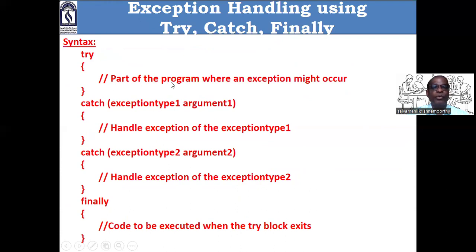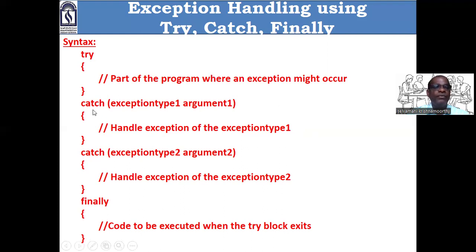Try: part of the program where an exception may occur. Catch exception type 1 argument 1: handle the exception of exception type 1. Catch exception type 2 argument 2: handle the exception of exception type 2. Assume our code can raise two exceptions, array index out of range as well as divide by 0. That statement should be placed within try.